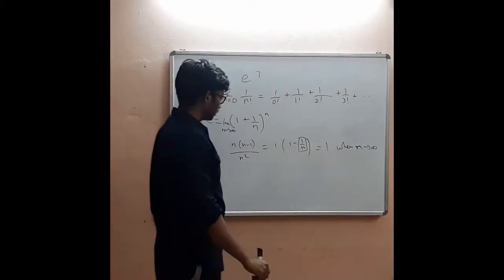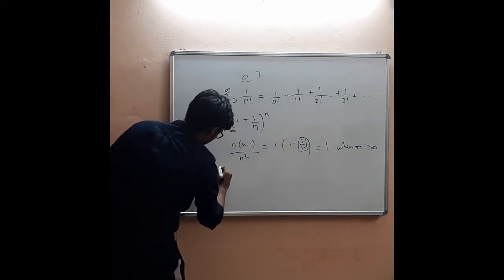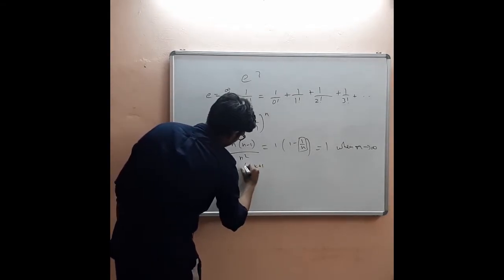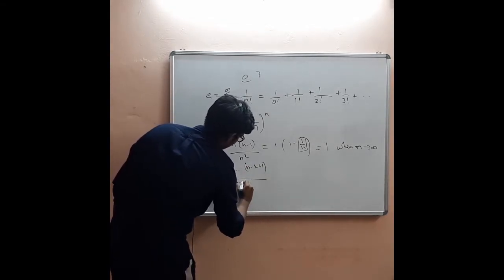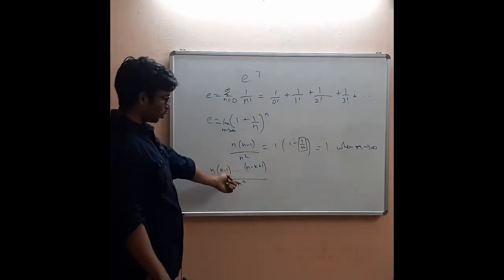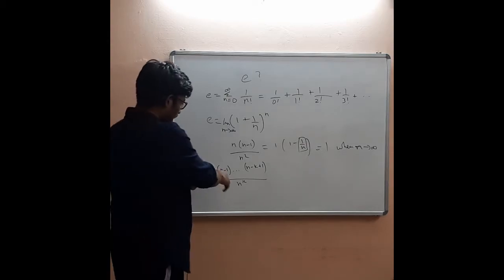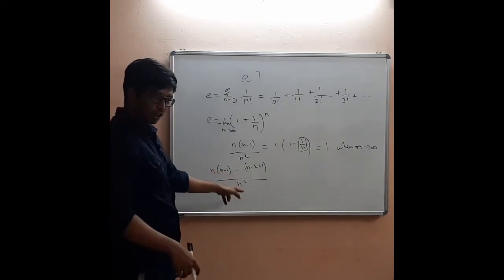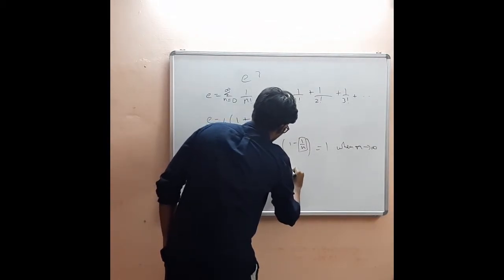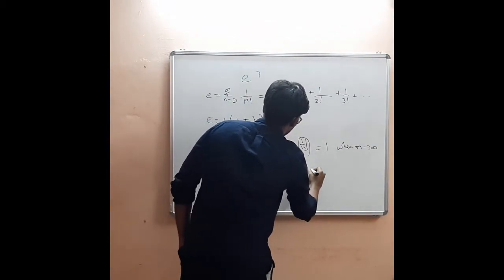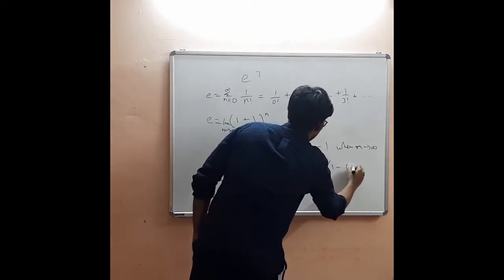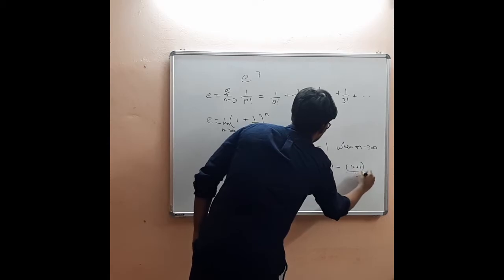Similarly, think about the term n into n minus 1 up to n minus k plus 1 divided by n to the power k. For each term, you pair each numerator with one denominator n. So the idea will be 1 into 1 minus 1 by n and so on up to 1 minus k plus 1 divided by n.